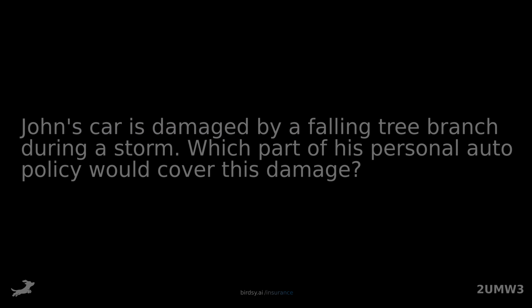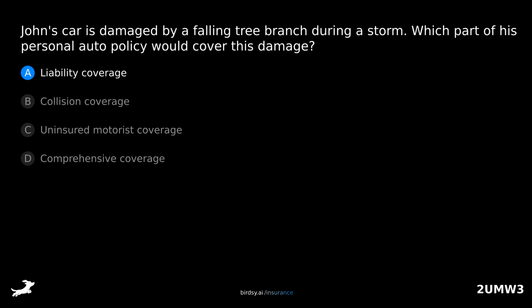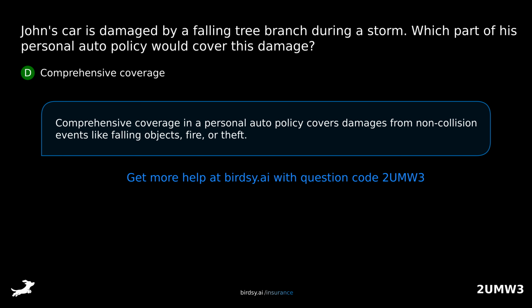John's car is damaged by a falling tree branch during a storm. Which part of his personal auto policy would cover this damage? Is it A, liability coverage, B, collision coverage, C, uninsured motorist coverage, or D, comprehensive coverage? The answer is D, comprehensive coverage. Comprehensive coverage in a personal auto policy covers damages from non-collision events like falling objects, fire, or theft.